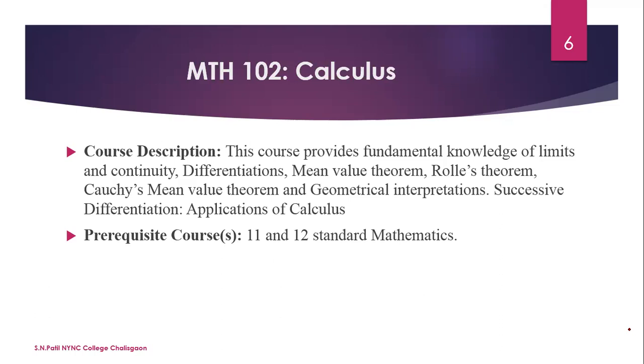In application of calculus, we will discuss Taylor series and Maclaurin series. Also, we discuss reduction formulas. For that, we must have 11th and 12th standard level mathematics knowledge.